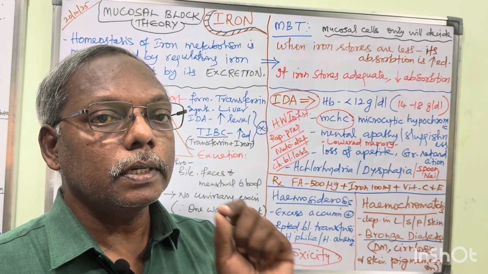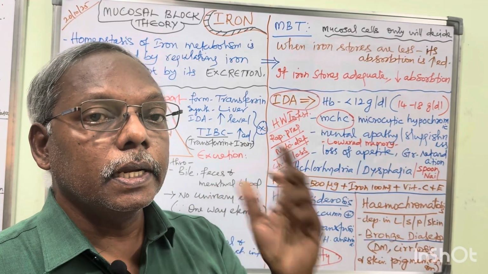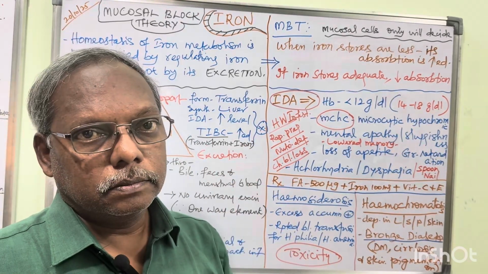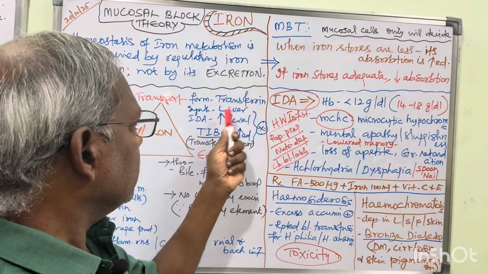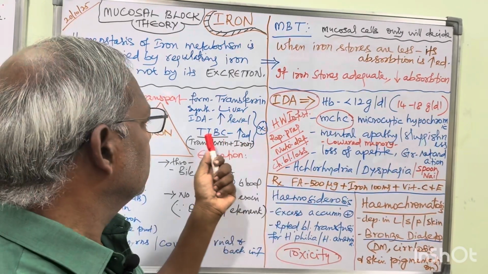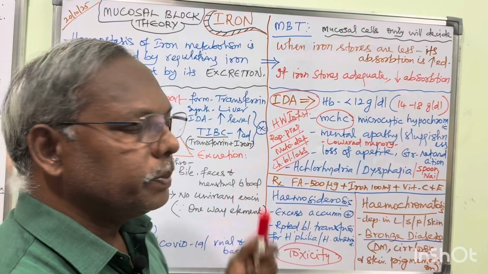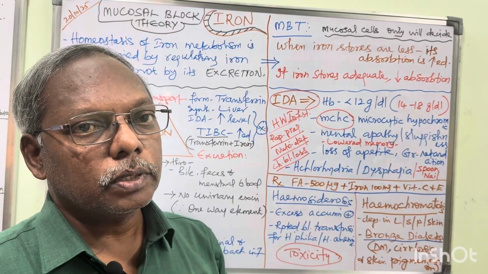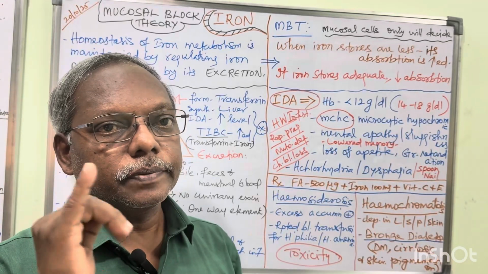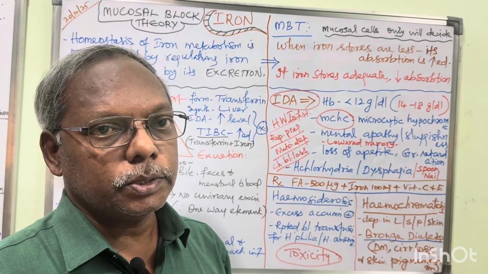TIBC is nothing but the combination of transferrin plus iron, right? So transferrin synthesis from liver is increased in iron deficiency anemia. In iron deficiency anemia, TIBC is also increased. TIBC means total iron binding capacity. So these are all the related subtitles of excretion, storage and transport.